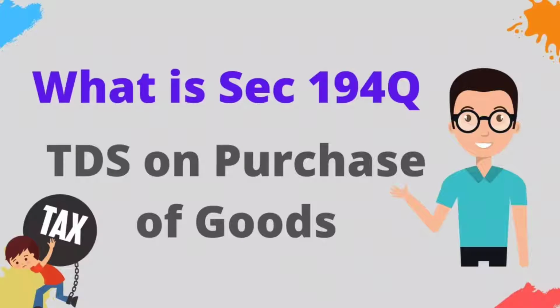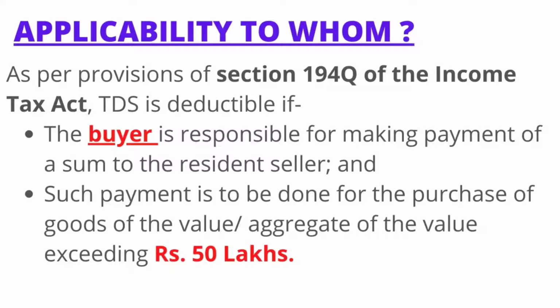In this video, I am going to explain a new section, that is section 194Q, TDS on purchase of goods. This section is applicable for buyers when the goods are purchased from sellers. Section 194Q is applicable to whom?